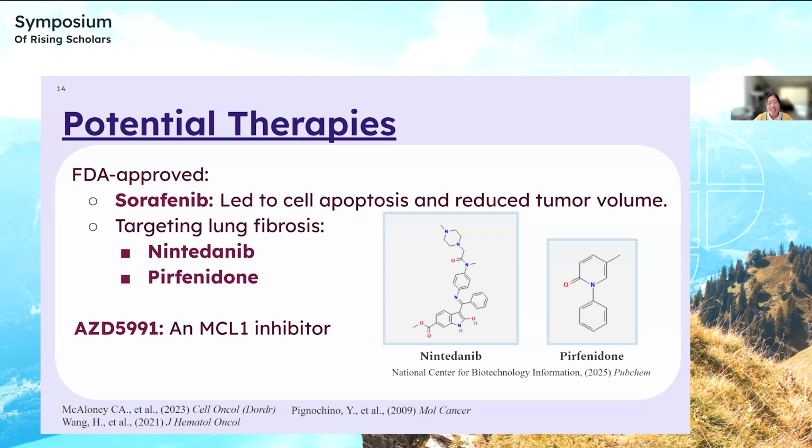And lastly, AZD5991 is an inhibitor of the MCL1 gene. So basically, it's trying to restart that process of cell death again and getting rid of things that aren't supposed to be there. It's still undergoing testing and not yet FDA approved, but I saw it to be pretty interesting and something worth mentioning for this presentation.